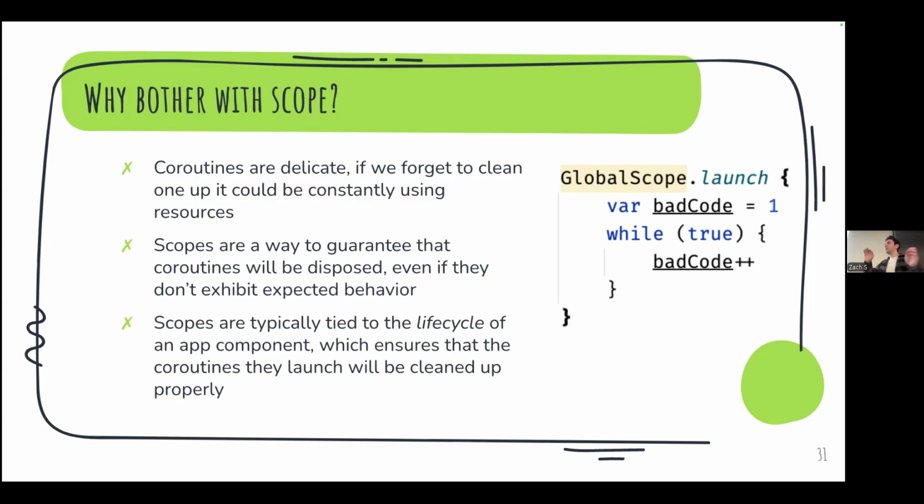Let's say that I navigate from screen A to screen B, but on screen A, I have a lot of different long running jobs that I launch from screen A. Ideally, whenever I leave screen A, I want all of those jobs to be cleaned up. So maybe screen A would have its own scope that I would launch those coroutines in, and then when I navigate away, they would all automatically be disposed of. So yeah, that's why we bother with scope. We want to avoid memory leaks as much as possible.